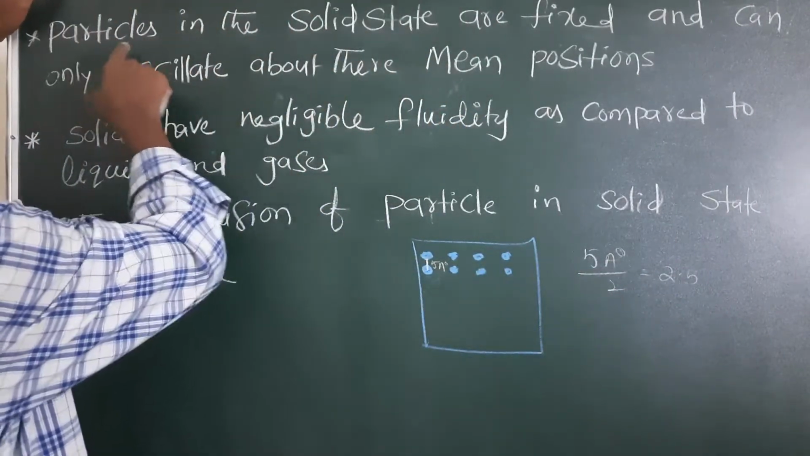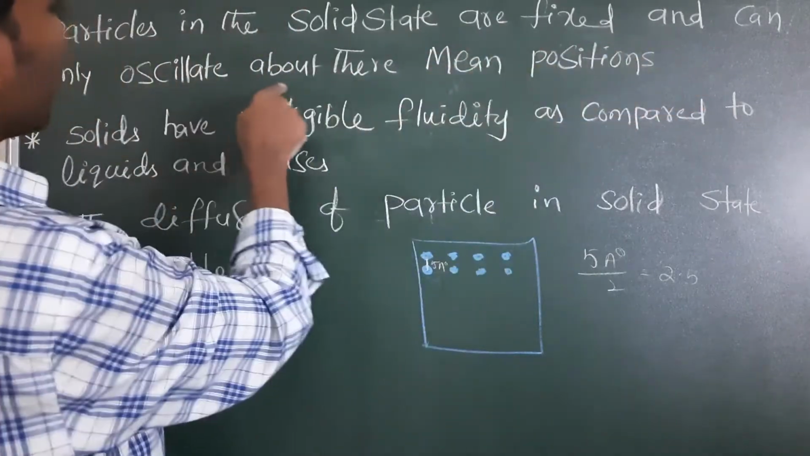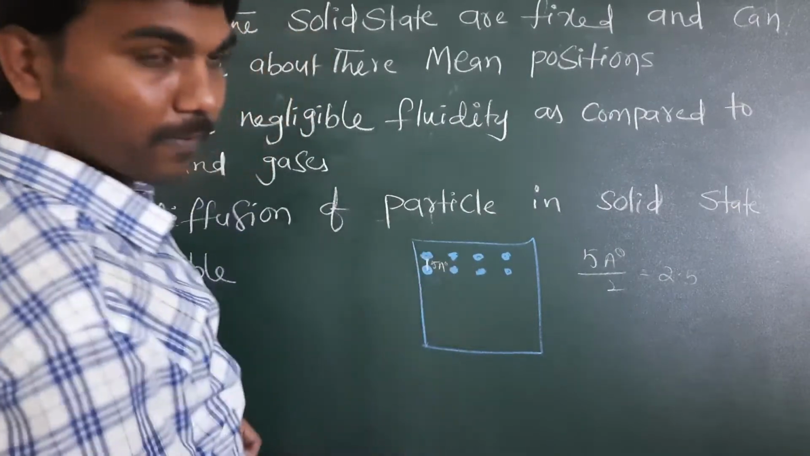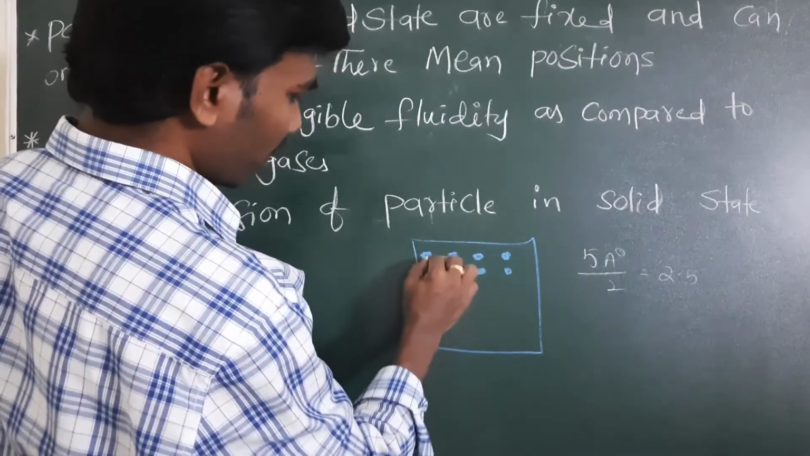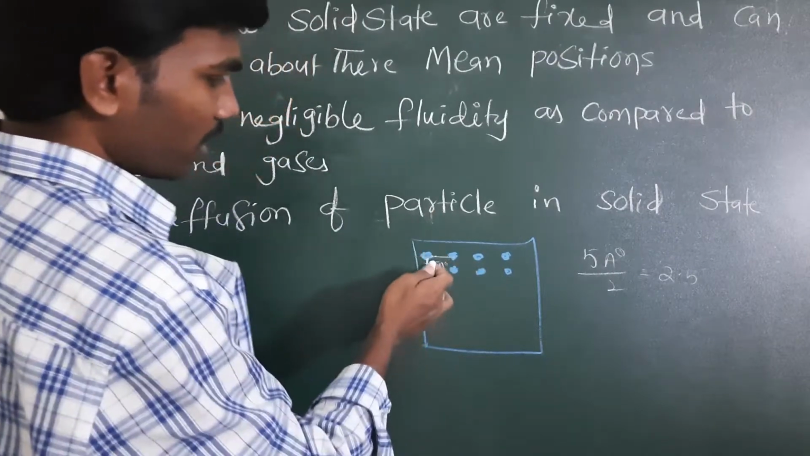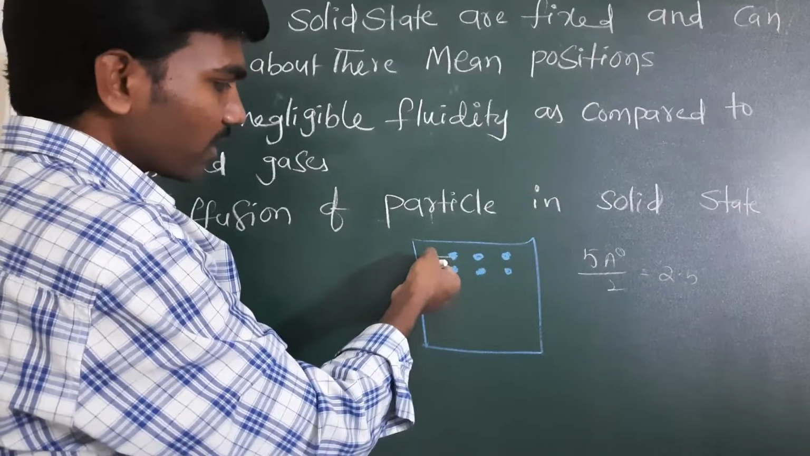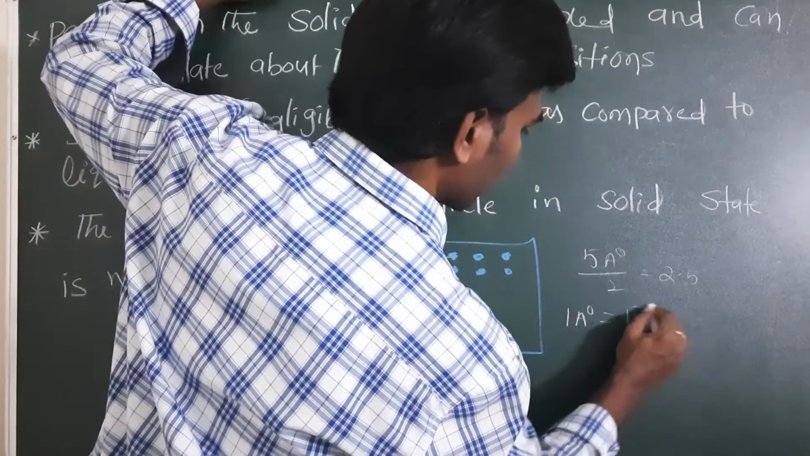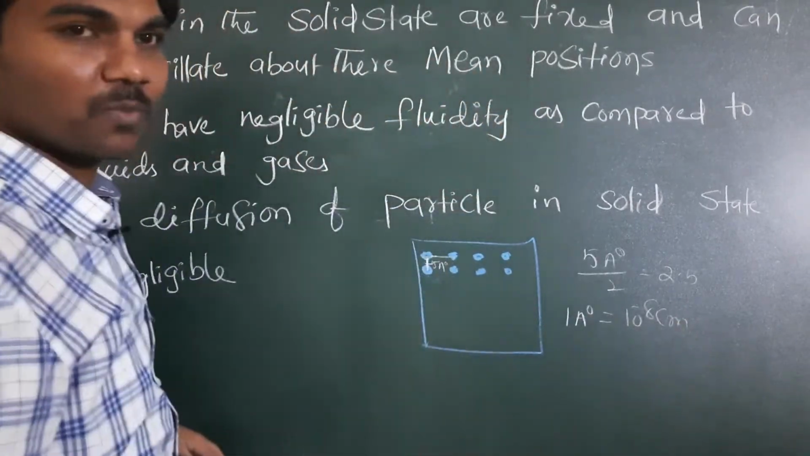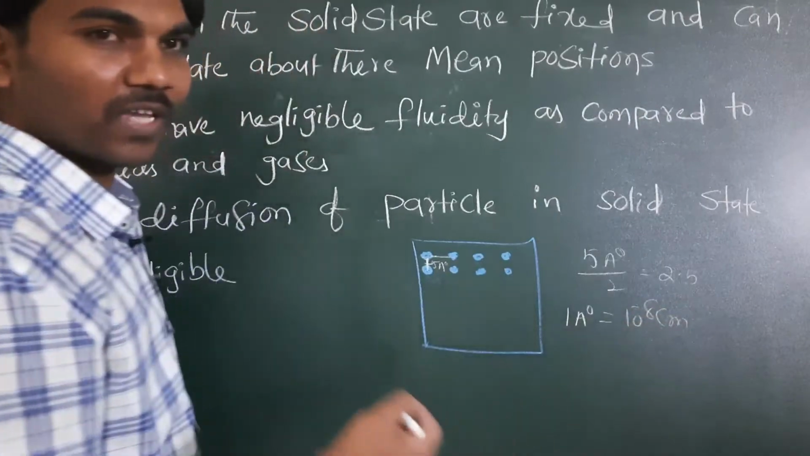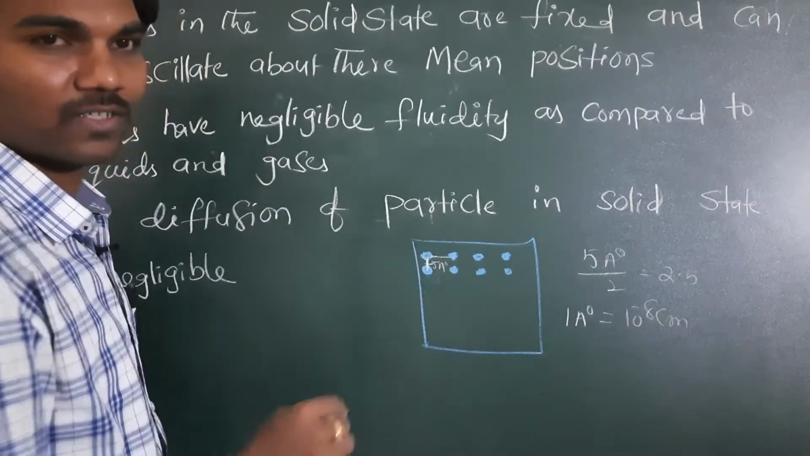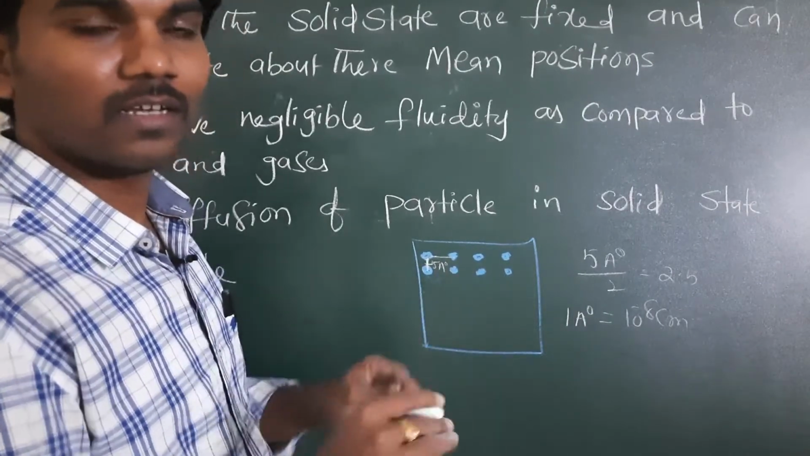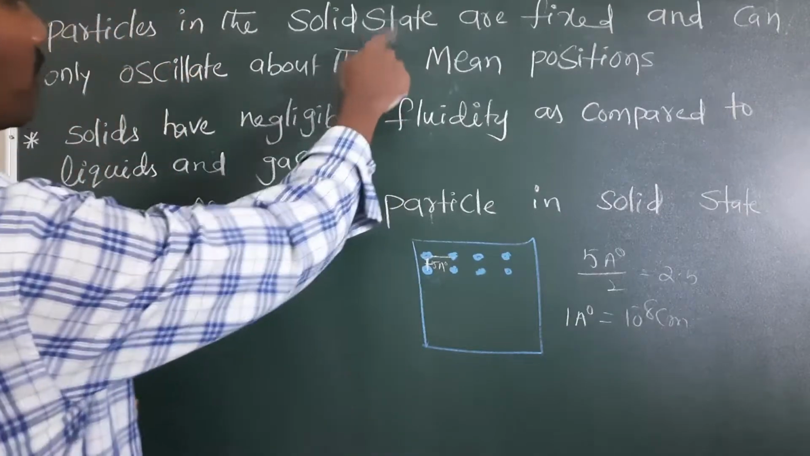Now you read this point. Particles in the solid state are fixed and can only oscillate about their mean positions. So they can oscillate around this mean position. You take a mean position here, and a mean position here. They can oscillate nearly up to 2.5 angstroms. 1 angstrom is 10 to the power of minus 8 centimeter, a very small distance that we cannot imagine. They just vibrate and retain their original position. So this point indicates that.